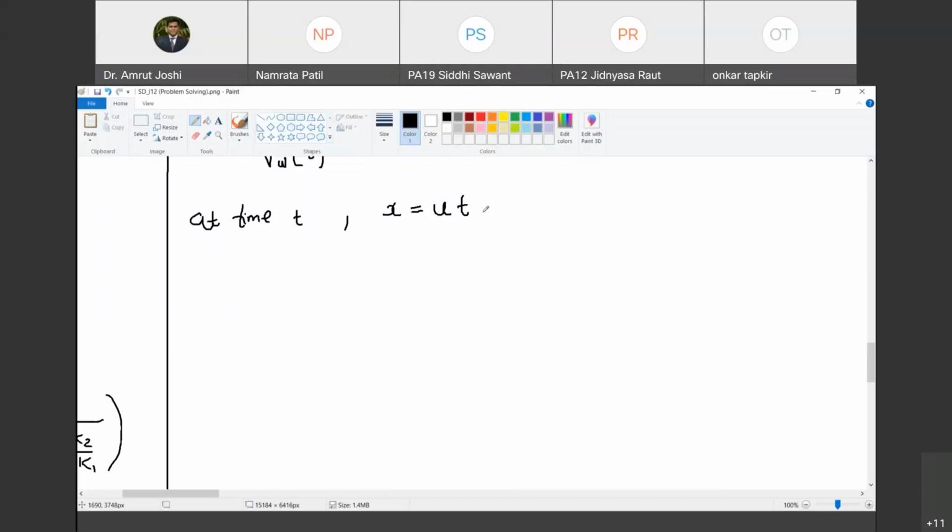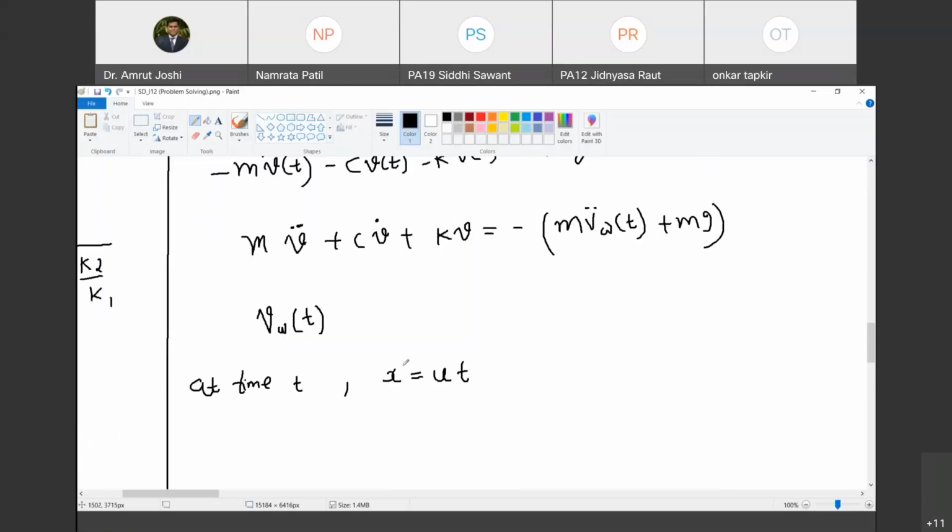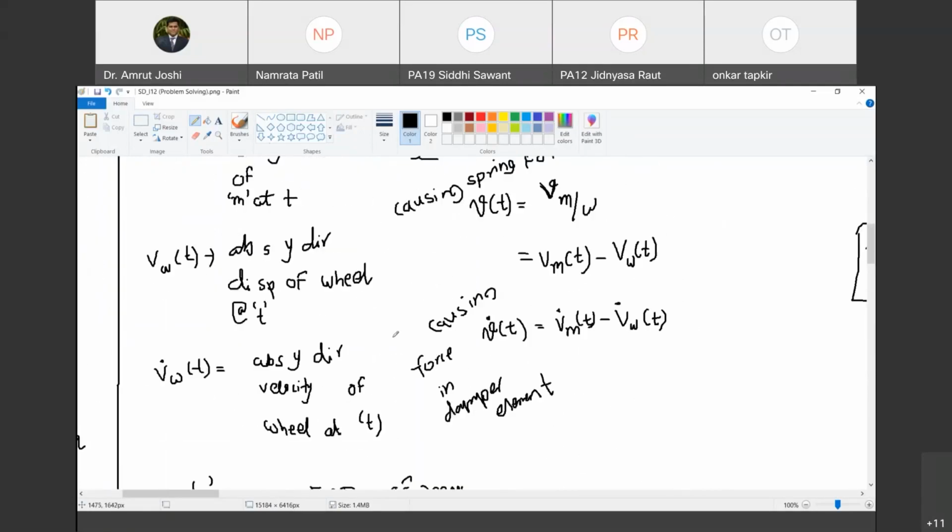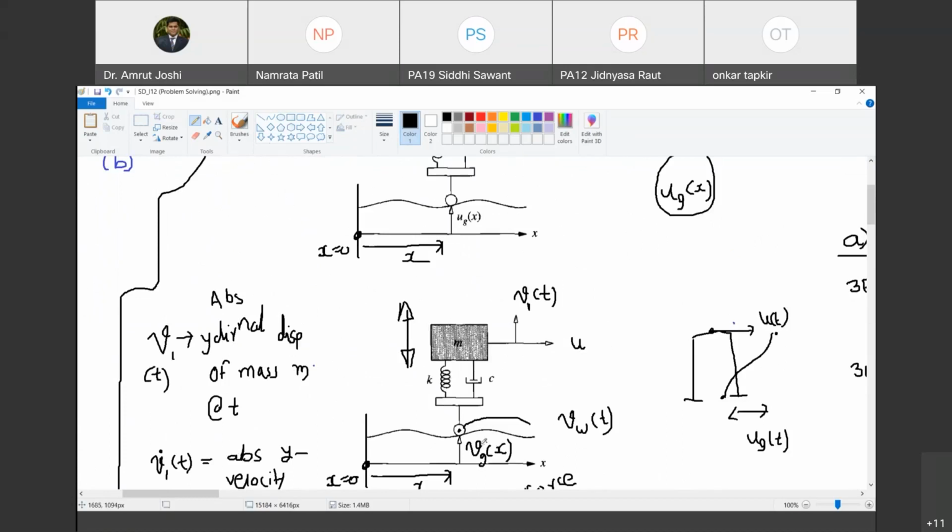Let me repeat, I am moving with 10 kmph. After an hour, where will I be? I will be at 10 kilometers from here in this direction. वैसे ही, the distance x traveled by this particle in time t will be u times t. Do you agree with me? Happy? Chalo. So now, at this value of x, do I know the position of the ground?